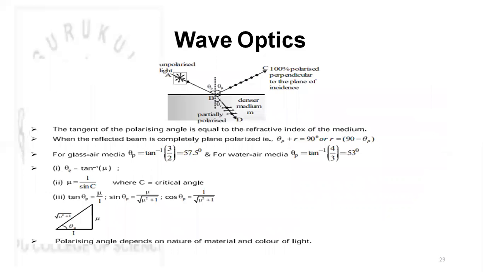Here the tangent of the polarizing angle is equal to the refractive index of the medium. So tan theta p equals refractive index mu, so theta p equals tan inverse of mu. So tan theta p equals mu by 1, sin theta p equals mu divided by root of mu square plus 1, and cos theta p equals 1 divided by root of mu square plus 1. We get these values of sin theta p and cos theta p from the triangle. The polarizing angle depends on the nature of the material and the color of light. This is an important point to note here.